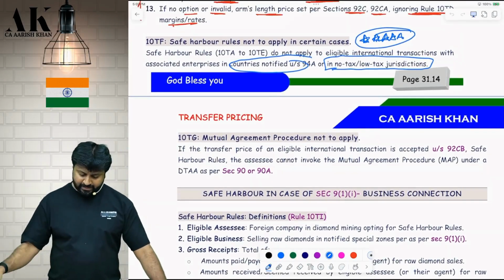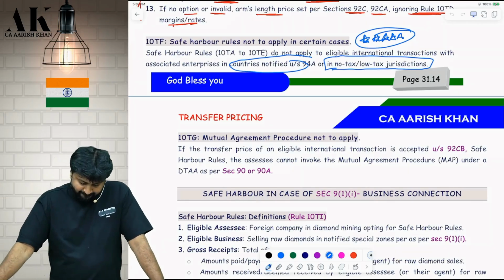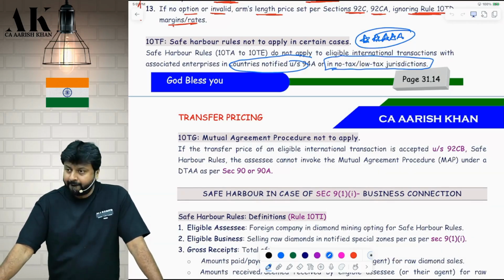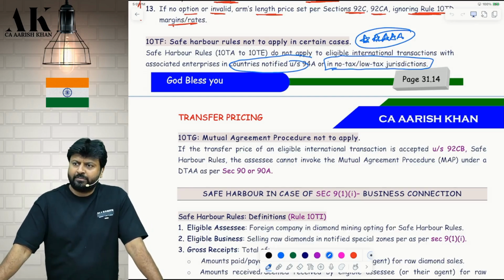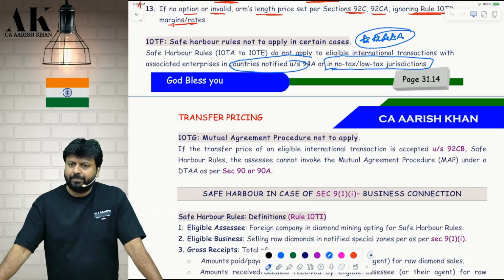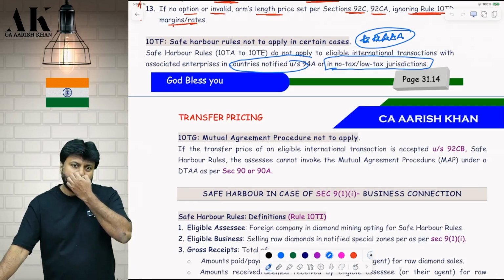One last point is there. Please read, it is self-explanatory. If the safe harbor rule is accepted, you cannot go for the mutual agreement procedure between two nations to solve your issues. Is it clear? MAP proceedings will be closed, just like the rollback provisions. Remember, even in rollback, you cannot go for rollback if MAP proceedings are initiated, or if rollback is initiated, you cannot go for MAP. Correct?